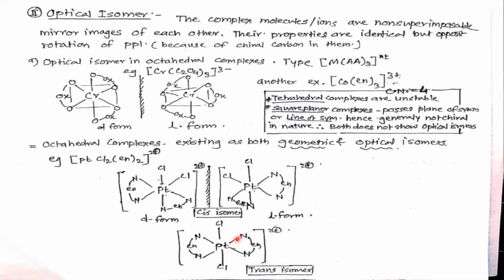Object and mirror image are the same structure. They are superimposable with each other. But in the cis case, if we put this structure on its mirror image, then one chlorine will not coincide here.